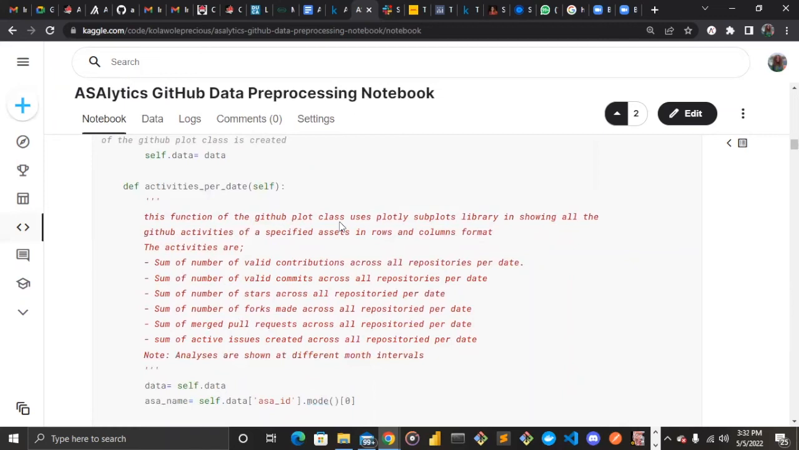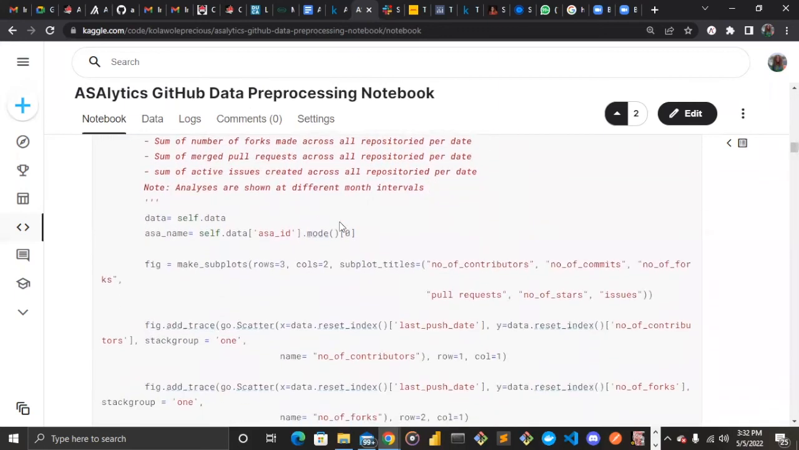It has number of contributions, number of commits, number of stars, number of forks, number of pull requests, and number of issues. So for the pull request, it has to be merged, that's the condition. And for issues, it has to be active, all right? So the GitHub activities per date function inside our GitHub plot class is taking in all these activities and generating the insights in rows and column format per date. That is, across the date from the first time it has been created till the last day, it will show the trend of each of these activities per repository according to the date.